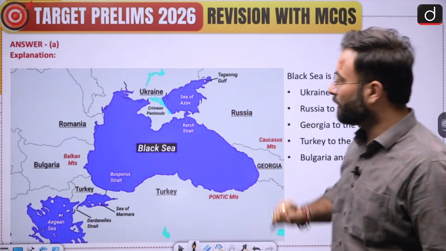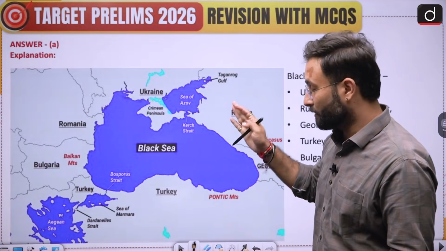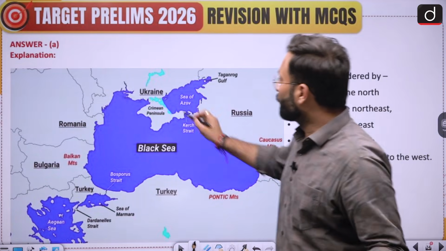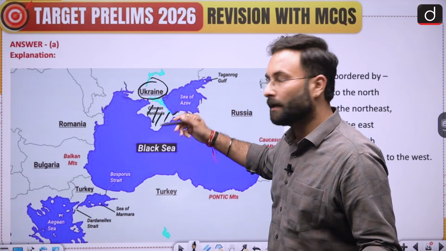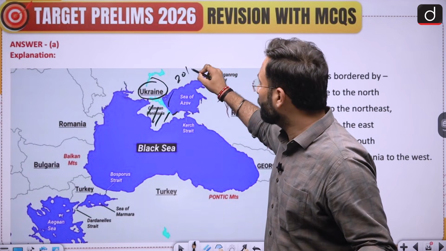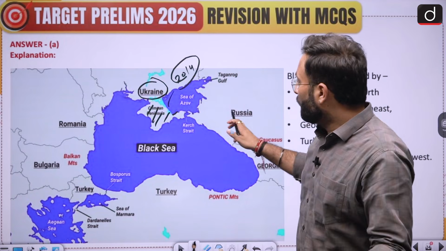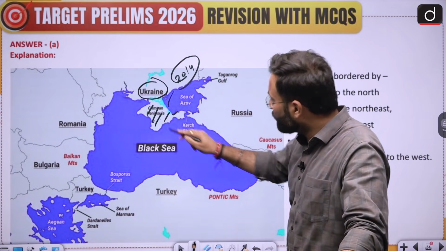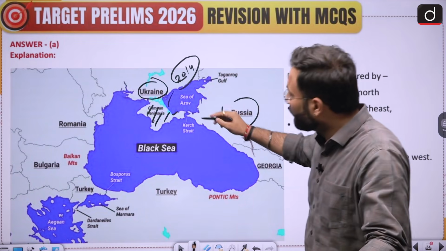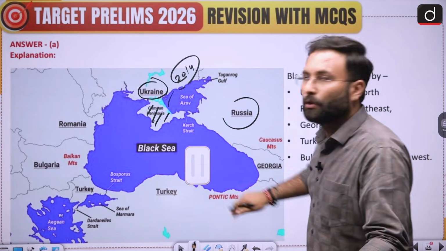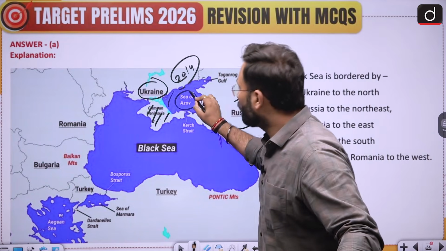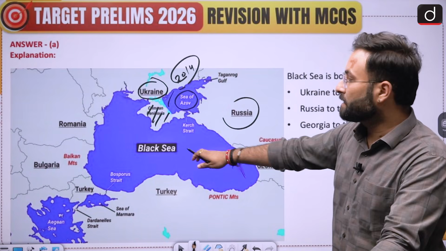Here in this particular image you can see Ukraine is there, and this is the Crimean Peninsula. This is also, since 2014, a point of conflict. Okay. Then here you can see this Crimean Peninsula and this Russian mainland, that is connected with this Kerch Strait. So that should also be noted by you. That is Sea of Azov, that is also important for you. Then this is Black Sea.